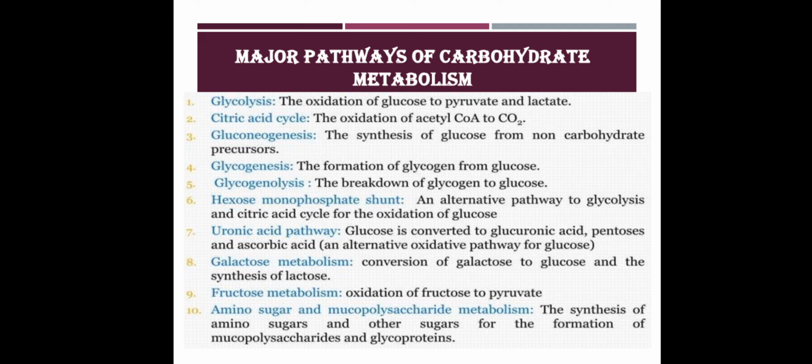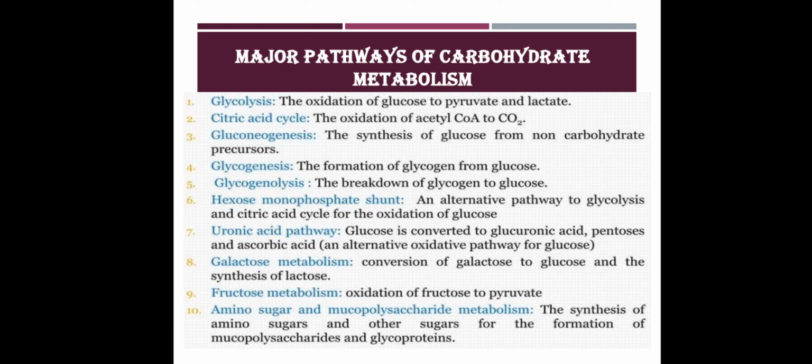The next one, gluconeogenesis, where the name states it is the formation of new molecules of glucose, the synthesis of glucose from non-carbohydrate precursors. Then glycogenesis, the genesis of glycogen, that is the formation or synthesis of glycogen from glucose. The next one, glycogenolysis, the breakdown of glycogen to glucose.